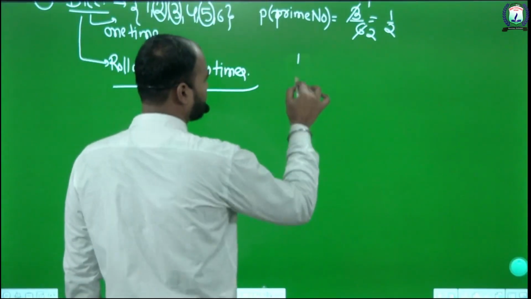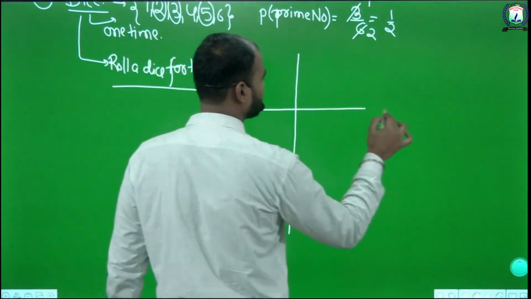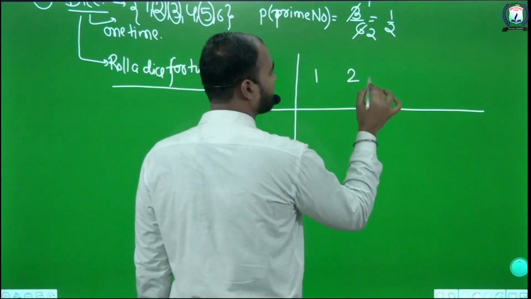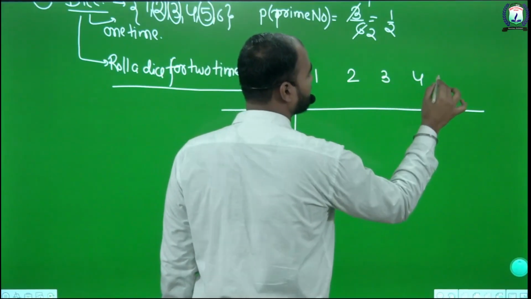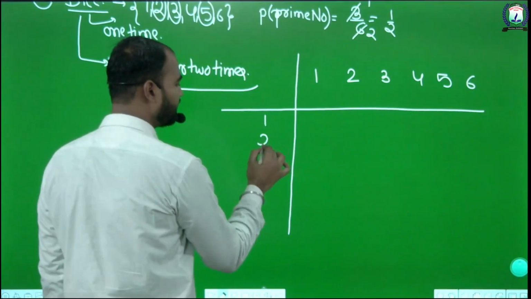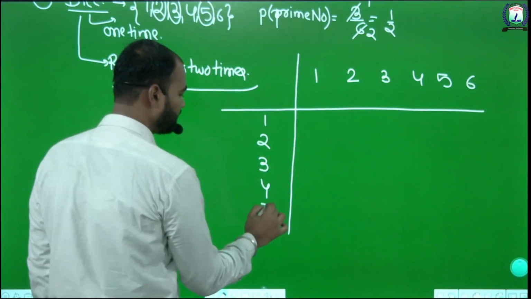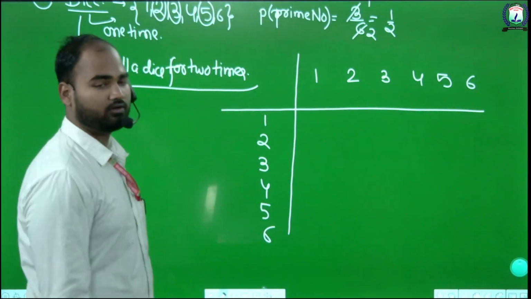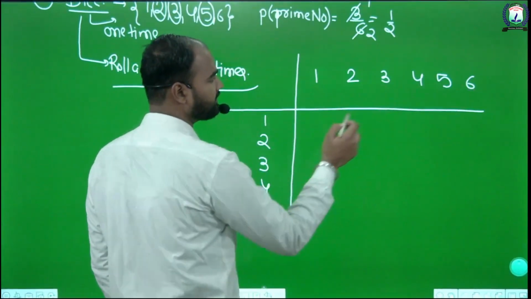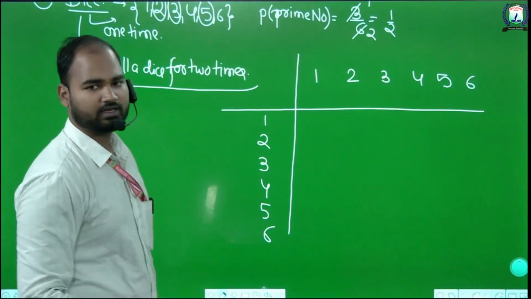The first time we roll, we get 1, 2, 3, 4, 5, 6. The second time when we roll, again we get 1, 2, 3, 4, 5, 6.